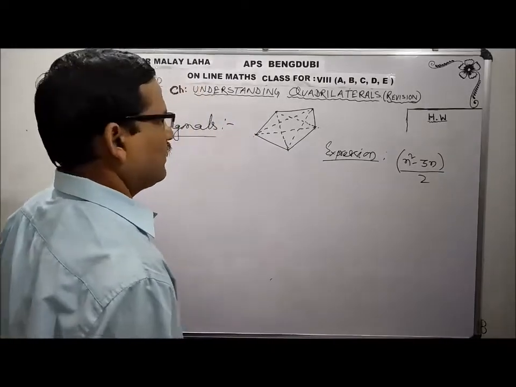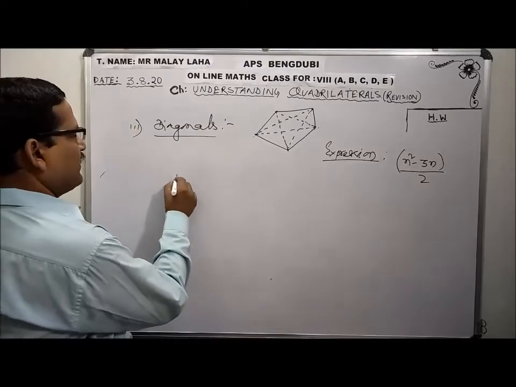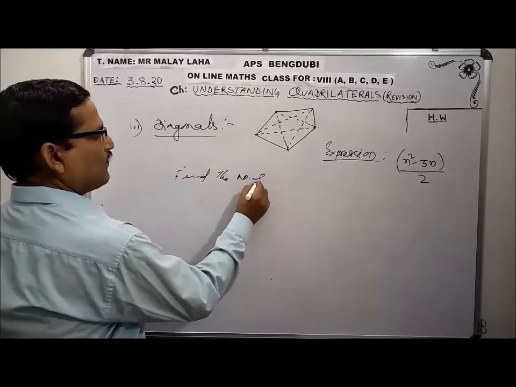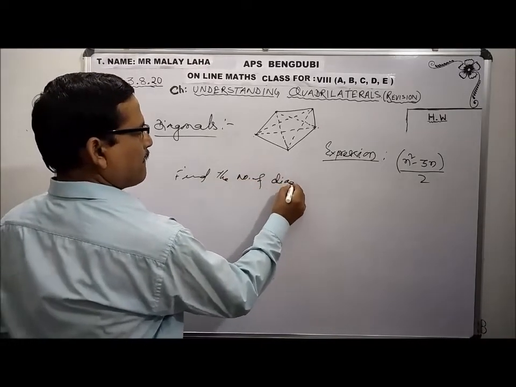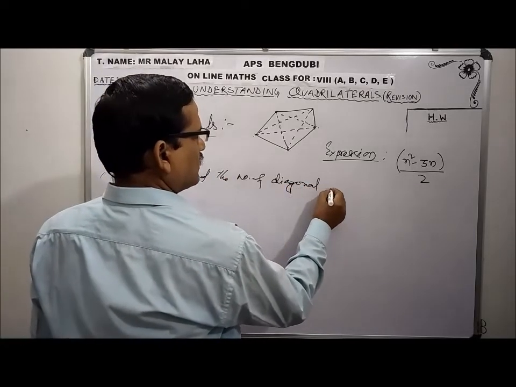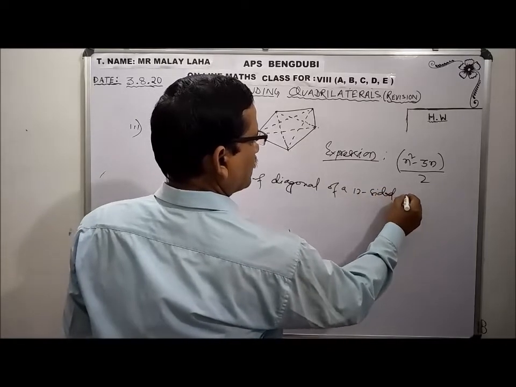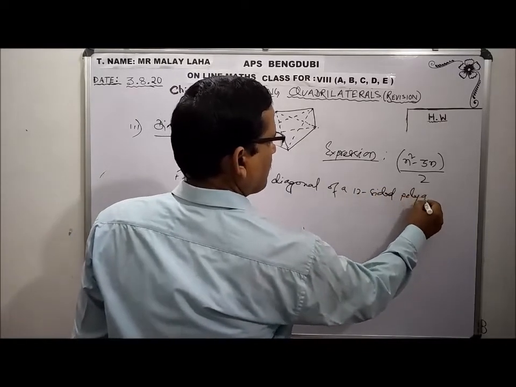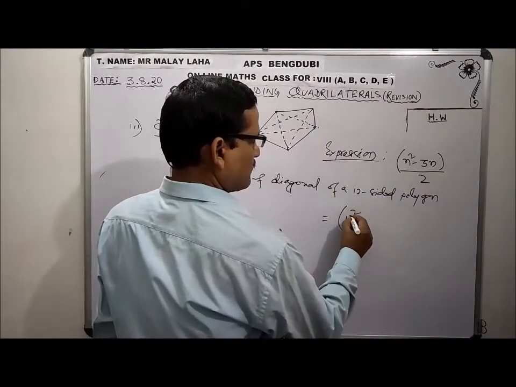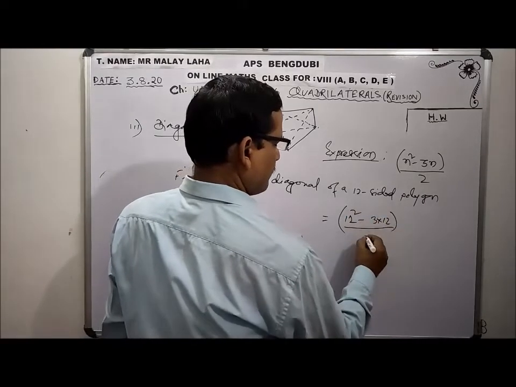You should not make a mistake. Now, say if I ask the question: find the number of diagonals of a 12-sided polygon. So 12-sided polygon means 12 square minus 3 into 12, by 2.